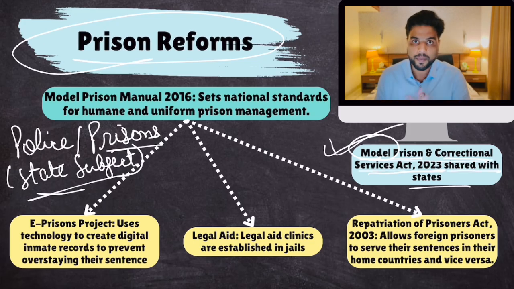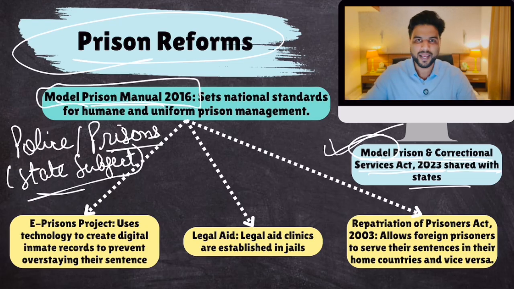Some states did implement this law. Then, how the jails would be operated? There are certain set of rules. Every jail has a prison manual. So center enacted Model Prison Manual so that the rules and regulations of jails are humane, don't have human rights abuses, and have many good things. So this is one such reform. Then, the e-prison project uses technology to create digital inmate records to prevent overstaying their sentence.